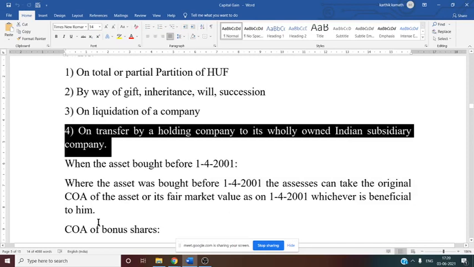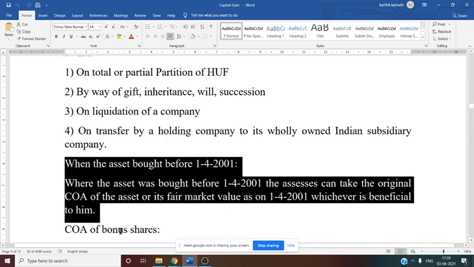Then this is a very important rule we have to see here. When the asset is bought before 1/4/2001, for example if the asset is bought in the year 1999, then the assessee can take the original COA of the asset or its fair market value, whichever is beneficial, that is usually whichever is higher. Fair market value as on 1/4/2001 they will give you in the question; we have to compare, and whichever is beneficial to the assessee, that is nothing but whichever is higher, that we need to consider.